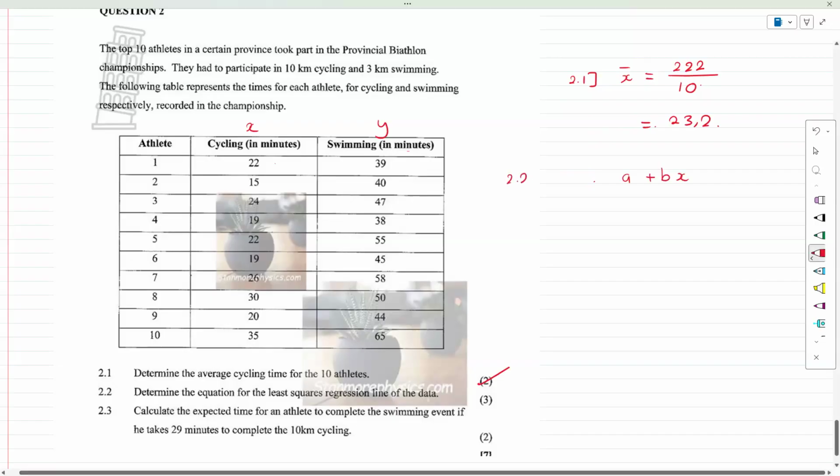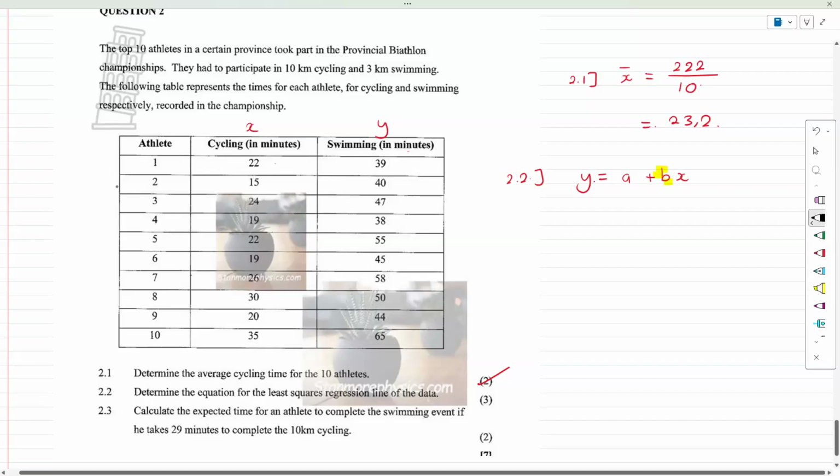The least squares regression line looks like this: Y equals A plus BX. Please remember this is a straight line. So if it is a straight line, the B is the gradient, and this controls a lot of things. How do we get the least squares regression line?